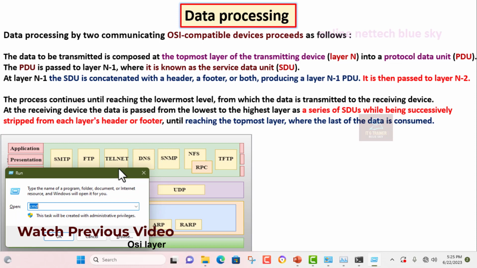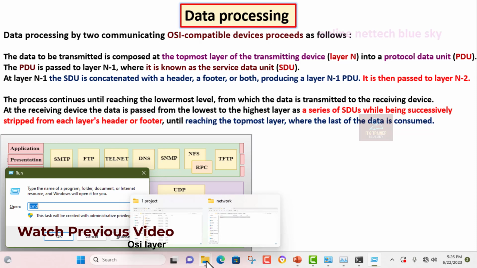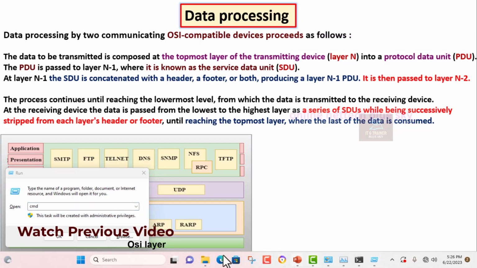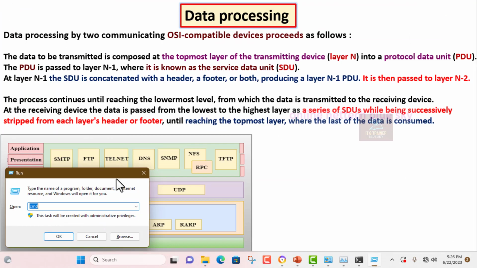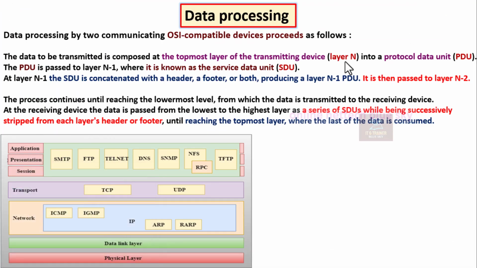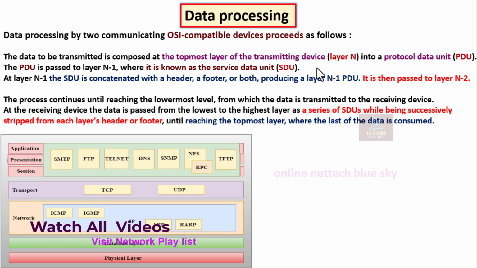Not only in the command prompt, you can use File Explorer, any other setting, or open any web browser. Just like I open Google and type www.google.com, facebook.com. That is your data in any format. The main point is which data is transmitted to receiving devices, how it is transferred and how the data is received.